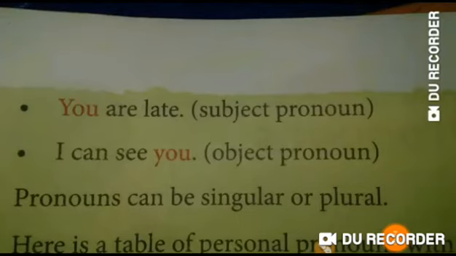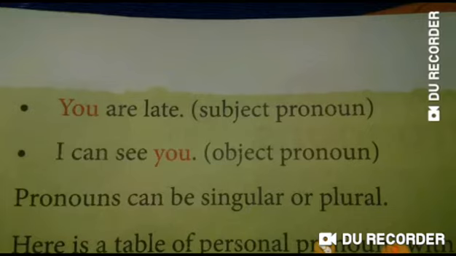Now see the examples. The first is you are late. So who is late? You. Actually the answer of who in a sentence is the subject of that sentence. So you is the subject of this sentence. So it is a subject pronoun.